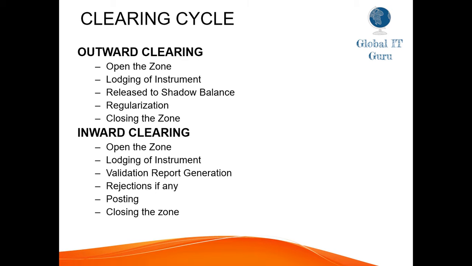Then after opening the zone, lodging of instruments happens. Whatever instruments the bank or branch has received from the clearing house, they will lodge those instruments in their system, in the Finacle application. After that comes validation and report generation. Then if we have any rejection, we can reject, and then we'll post the zone. At the time of posting the zone, there will be an accounting entry. Every customer account, whatever instrument has been lodged, those accounts will be debited, and the clearing house account will be credited. Once the zone is posted, we will close the zone for the day.